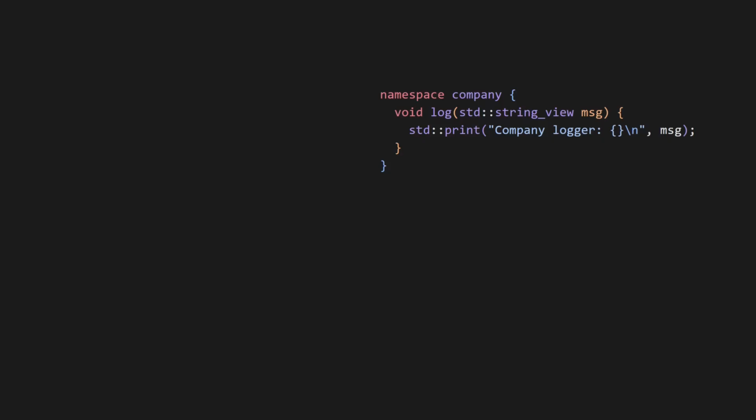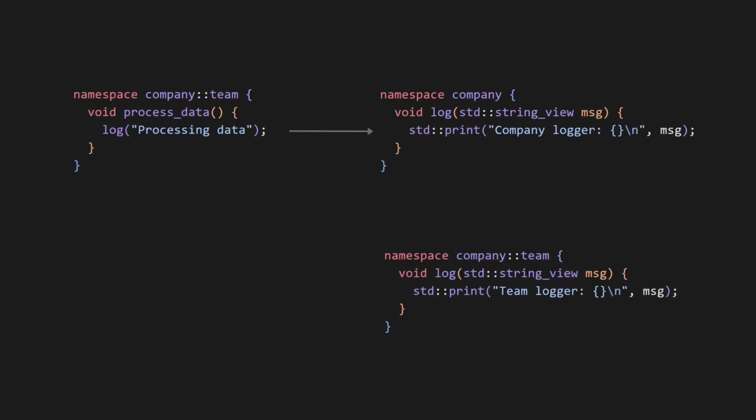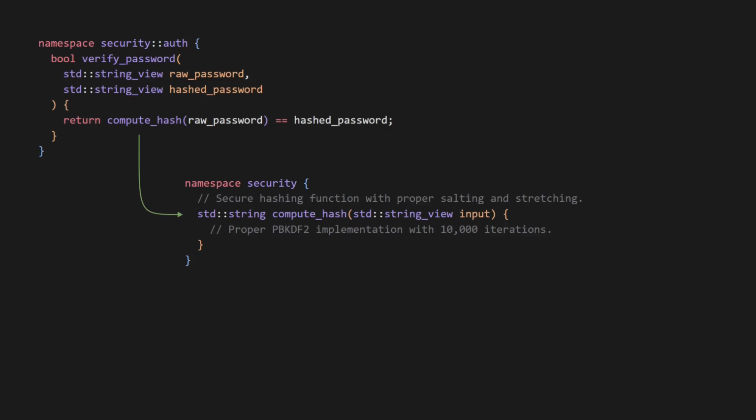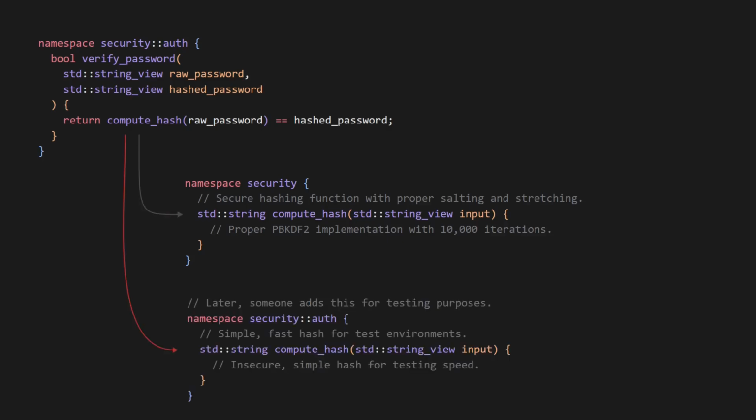Let's say you have a log function, which is inside the company namespace, and you use it in a team namespace, which is nested inside the company namespace. Everything works as you'd expect, but not for long. If someone comes along and adds another log function inside company team, it'll hijack your call to log. Now you're executing this new log function. Logging is a benign example, but it's easy to imagine how this can lead to security vulnerabilities. In this example, the authentication system silently switches to using an insecure hash, which was made for testing purposes.